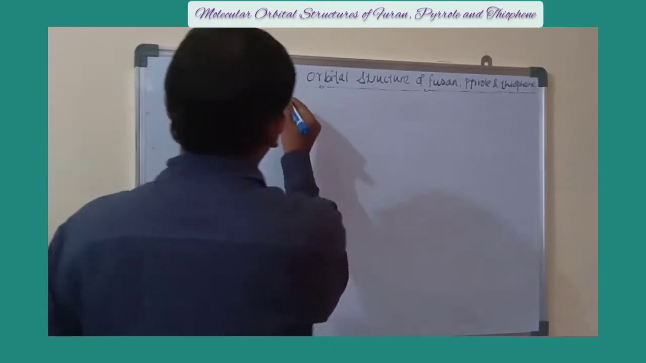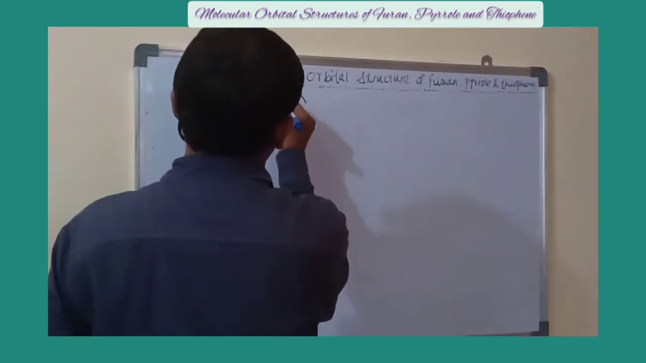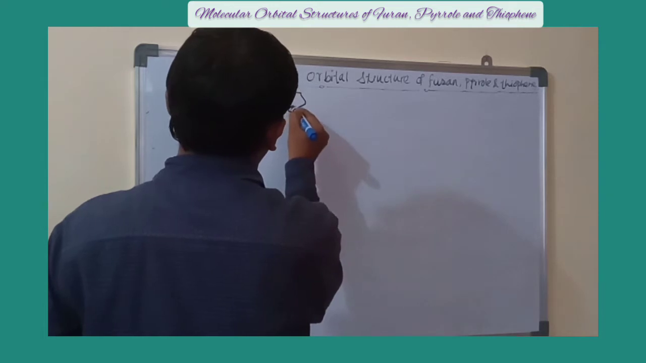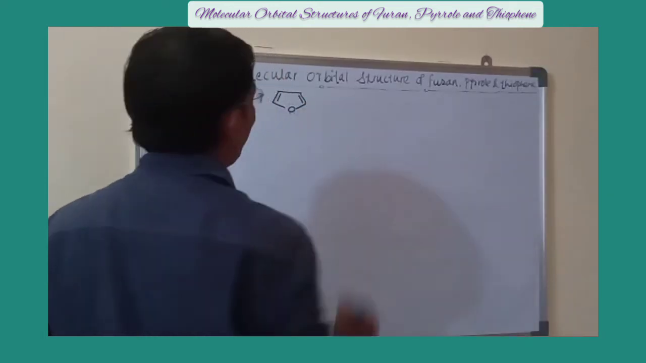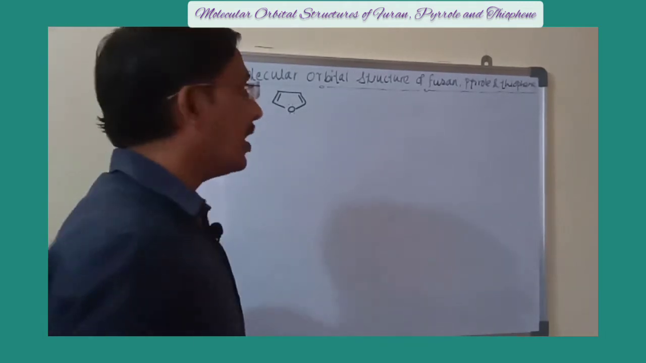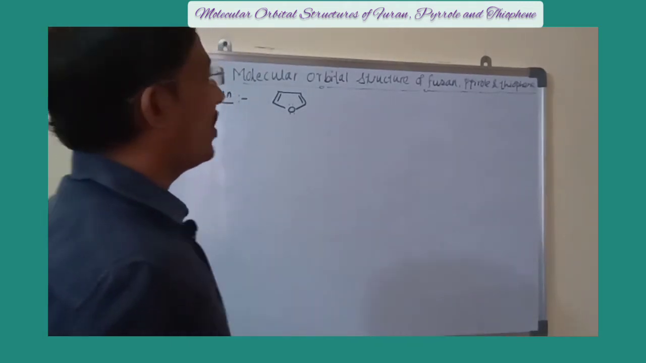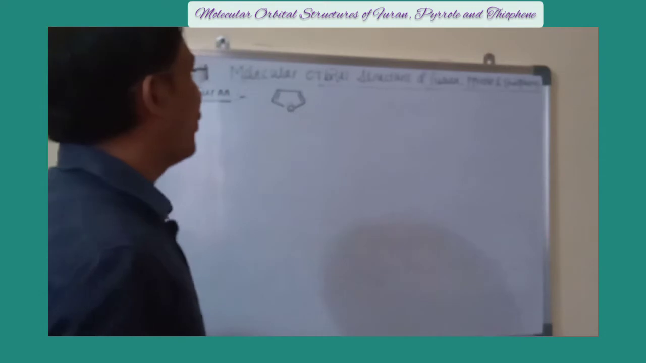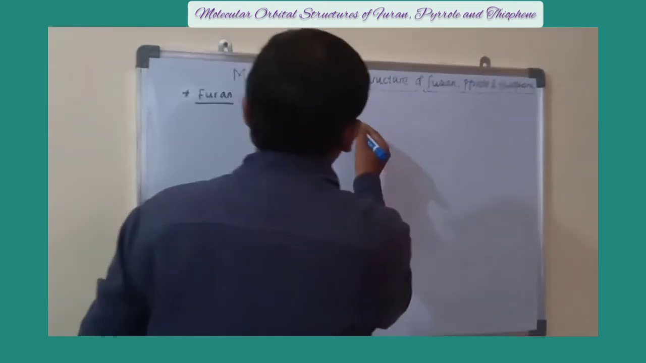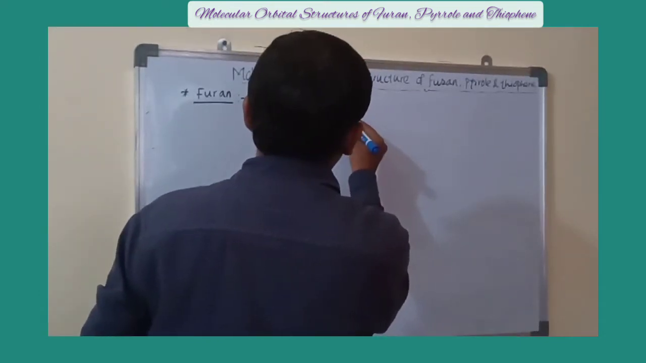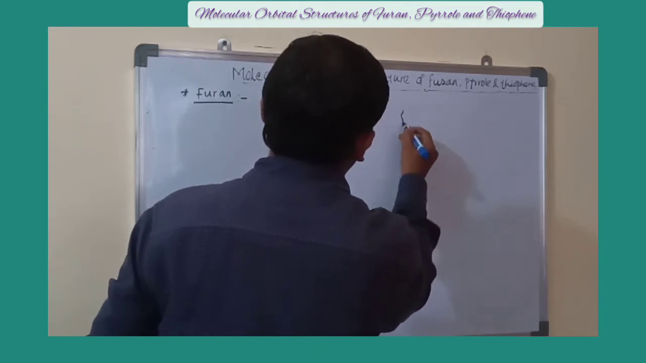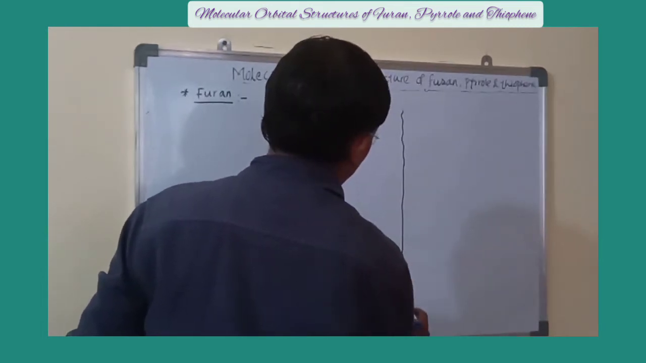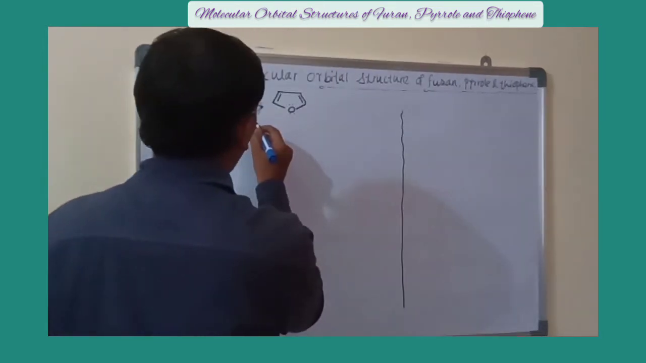The structure of furan is simply the 4 carbon and one oxygen. It is an aromatic compound. Now we'll see the molecular orbital structure of furan. When you are studying molecular orbital structure, we have to think about the two types of bonding. One is sigma bonding and another is pi bonding.